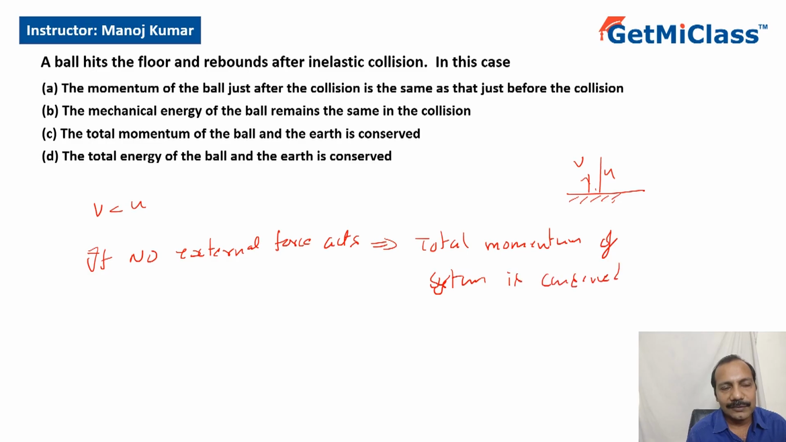So if the total momentum of the system is conserved, what is the total momentum of the system? Momentum of the earth and the ball. So the total momentum of the ball and earth is conserved. So the answer for this question would be C.